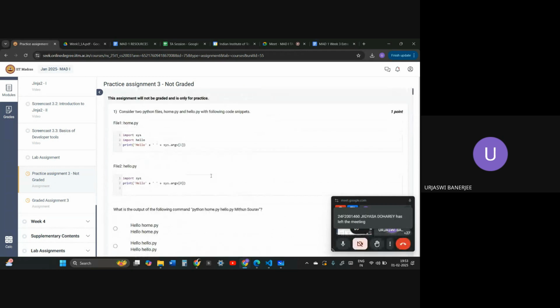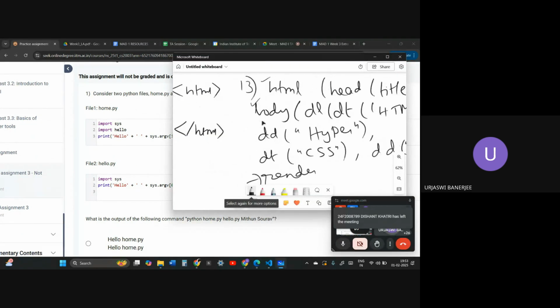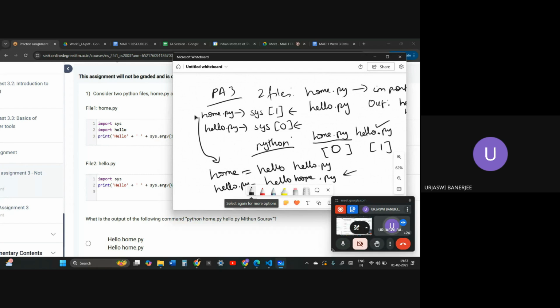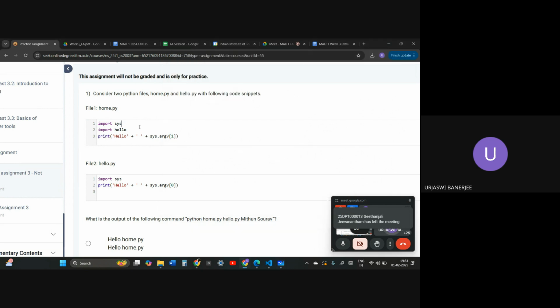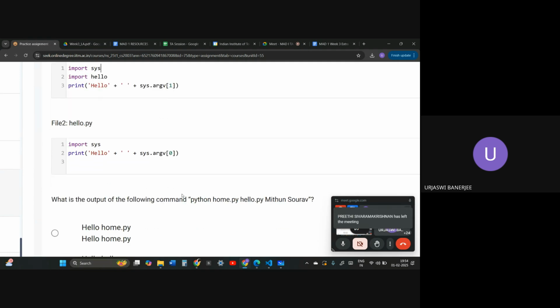So what is happening in the first question? I will go to the whiteboard. Inside the first question, if you see, we have two files, home.py and hello.py. Inside home.py we are importing sys, and importing hello. Then we print hello space sys argument 1. In hello.py we import sys and print hello space plus sys argument of 0. What is the output of the command python home.py hello.py mithun Saurav?